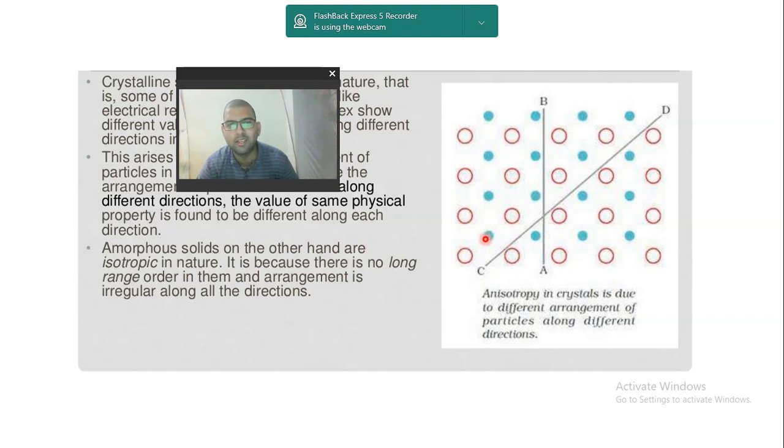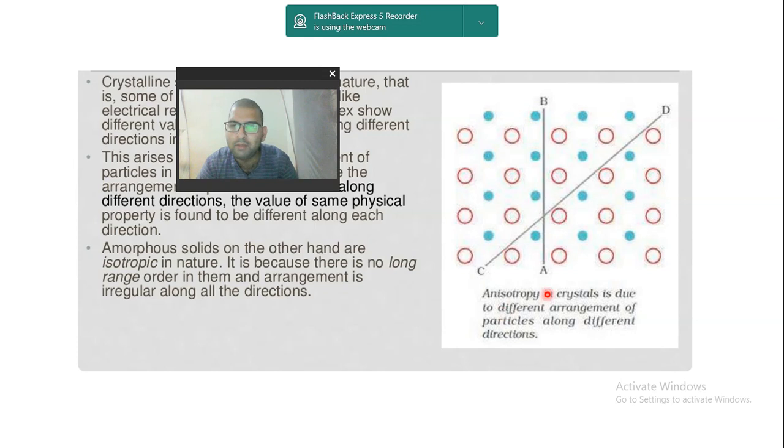So it should not be hydrogen and oxygen. Suppose it is something else. It is carbon and it is something else. So carbon is forming 4 bonds. But what is being shown here is that suppose I am measuring a particular property in AB direction.